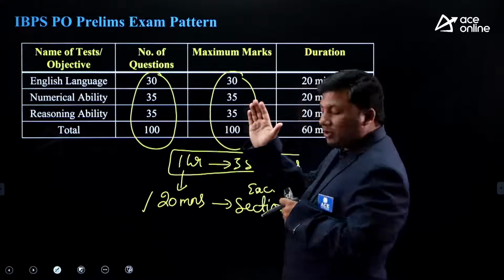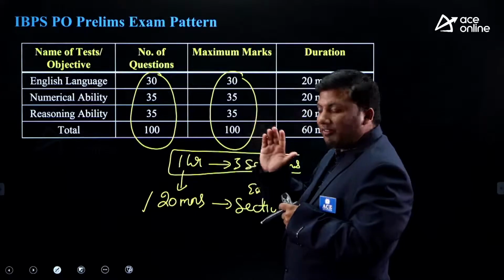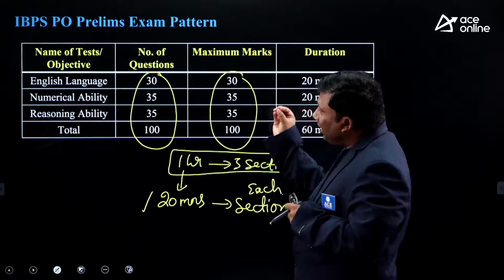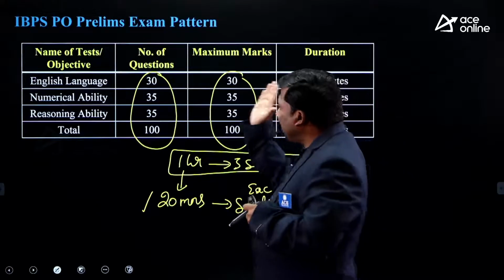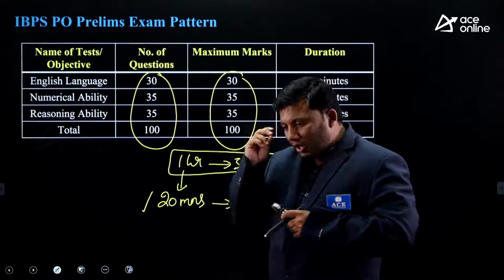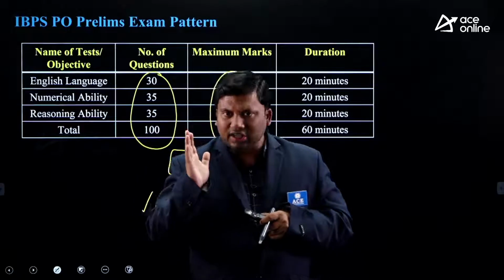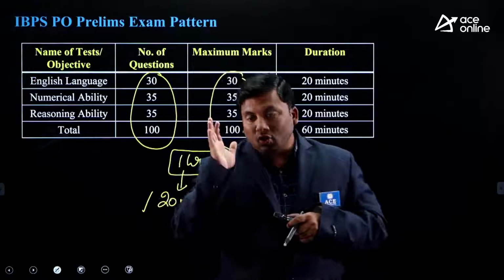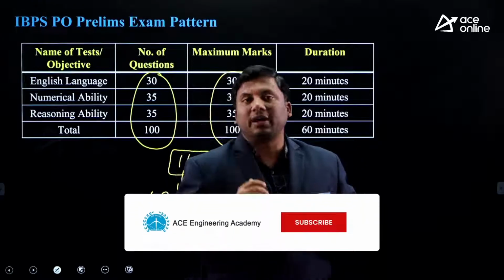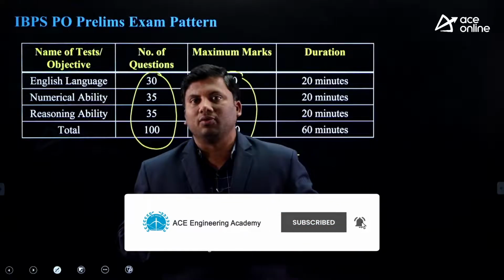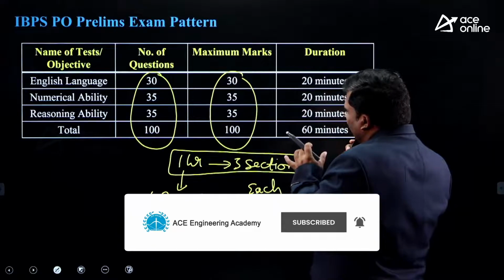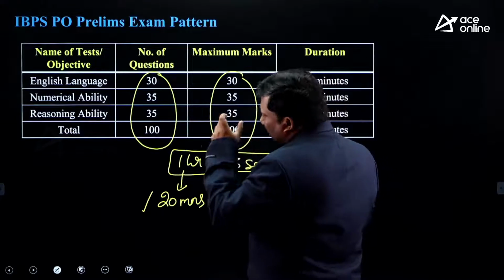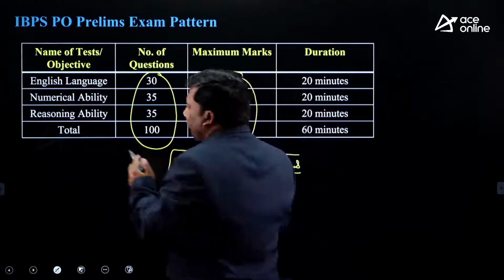20 minutes, 30 questions. 20 minutes, 35 questions. That means even if you solve 1 question in 1 minute, in 20 minutes you can solve only 20 questions. So accuracy matters. Kind of exposure to the questions matters, knowing all the best methods matters, knowing which question to leave also matters. 20 minutes, 30 questions, you need to clear the sectional cutoff. Sectional cutoff needs to be cleared in all 3 sections.